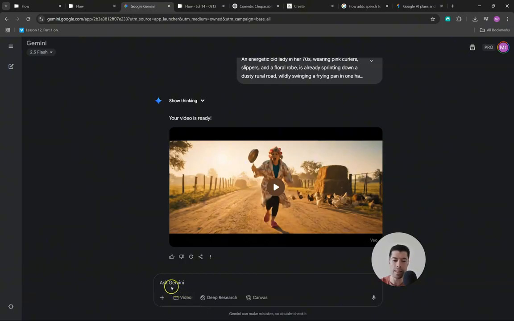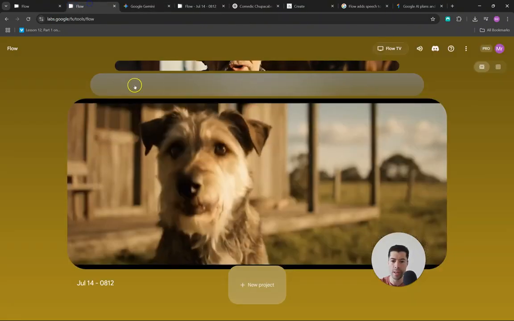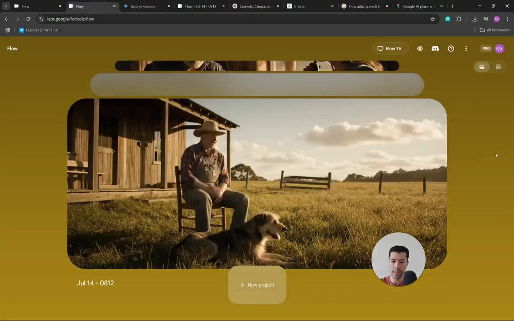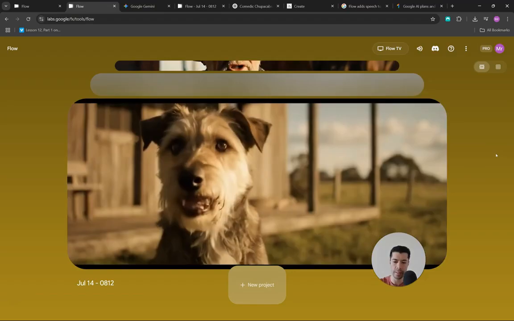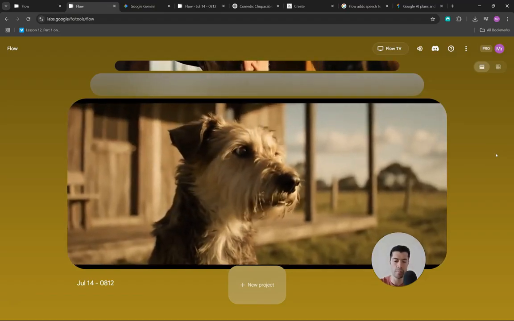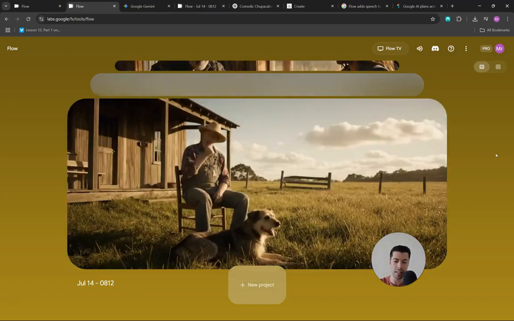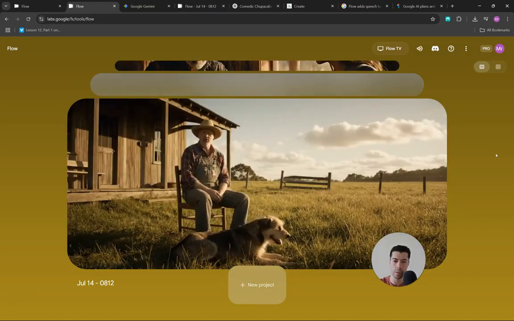What I realized is that creating videos through Gemini works well. However, at least at this point in time, I don't have the option to upscale. I found Flow to be a better option to create the videos because Flow is 100% focused on creating videos. I'll be creating a video in each platform and then you tell me what you think.